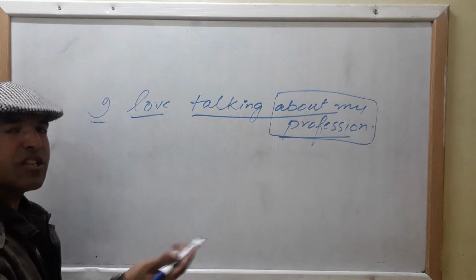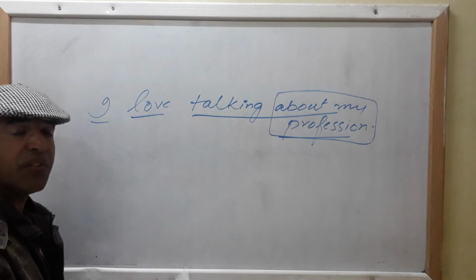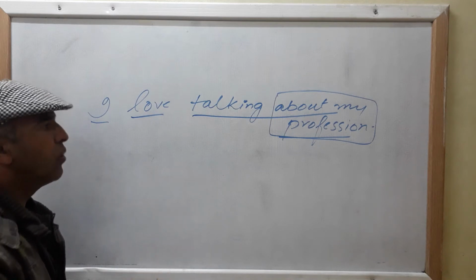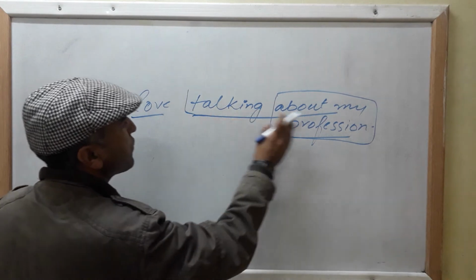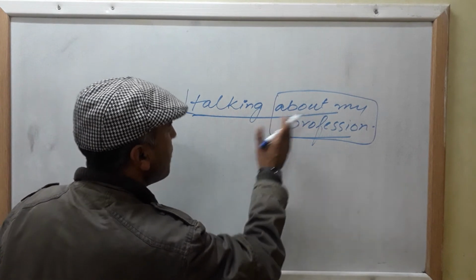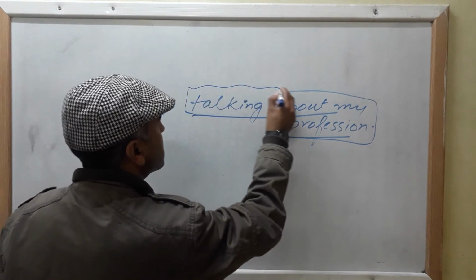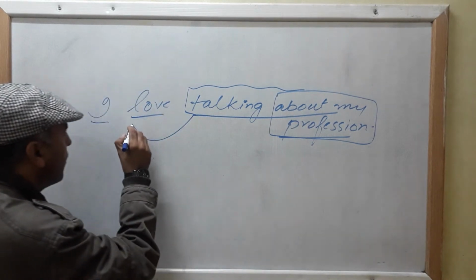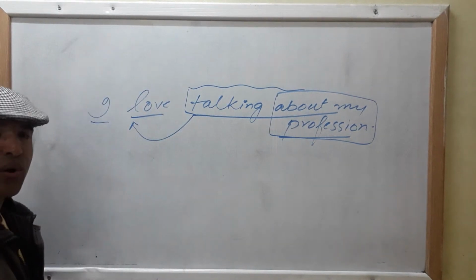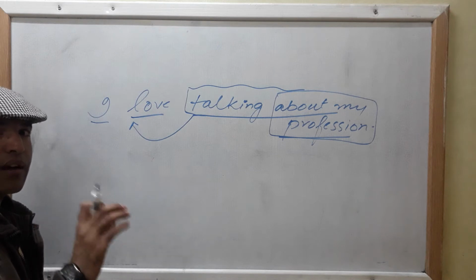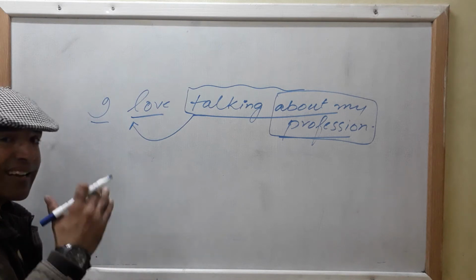Clear? What is the recipient of your love? The receiver of your love? What or who? Talking about my profession. Talking about my profession is working as an object of the verb love. As I told you, your gerund phrase functions as a direct object.